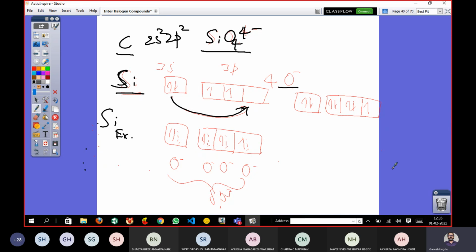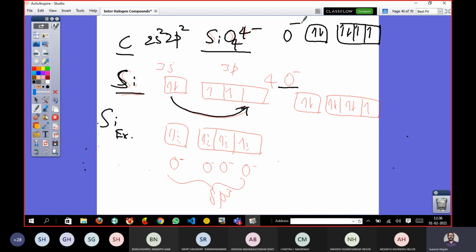Now there is a central silicon, and there are 4 mono negative oxide ions that are going to bond. What is the configuration of oxygen? 2s2, 2p4. But O minus means there is 1 extra electron.